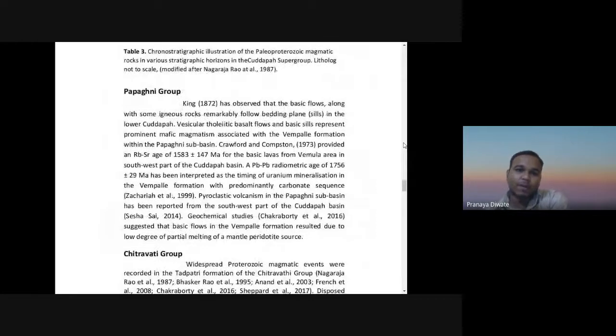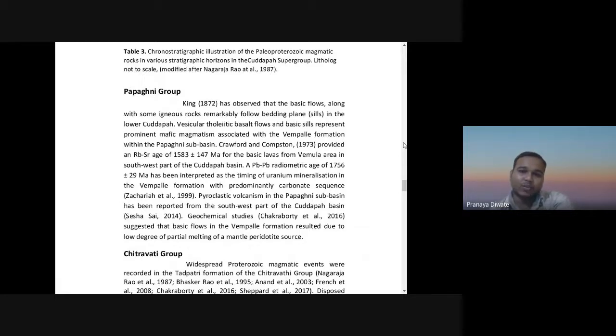The first group is the Papagani group. King in 1872 observed that basic flows along with some igneous rock remarkably follow the bedding planes in the lower Kadapa group. So vesicular tholeiitic basalt flows and basic sills represent a prominent mafic magmatism associated with the Vempalle formation within the Papagani sub-basin. Crawford and Compston provided a rubidium strontium age of 1583 plus minus 147 million years for the basic lavas from the Vemula area in the southwest part of the Kadapa basin.